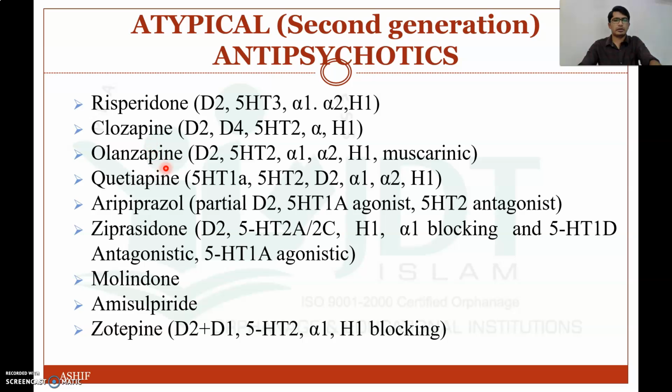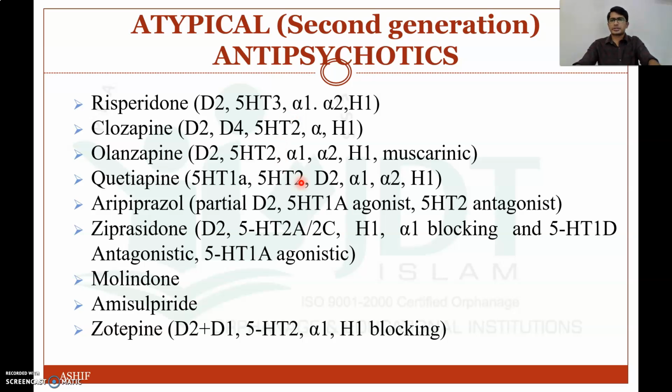risperidone, clozapine, olanzapine, quetiapine, aripiprazole, ziprasidone, then amisulpride and zotepine. These are the different mechanisms of action: weak D2 with 5-HT2, alpha 1, alpha 2 and H1 blocking action.